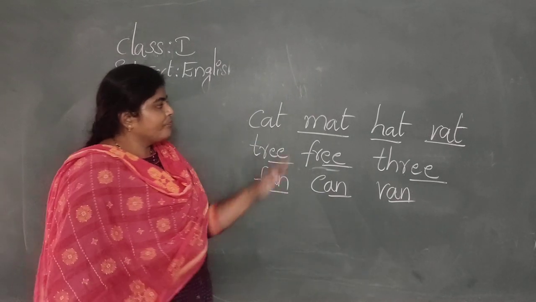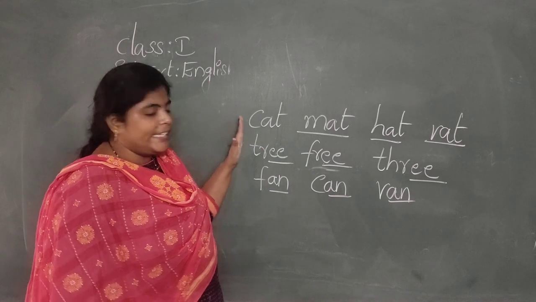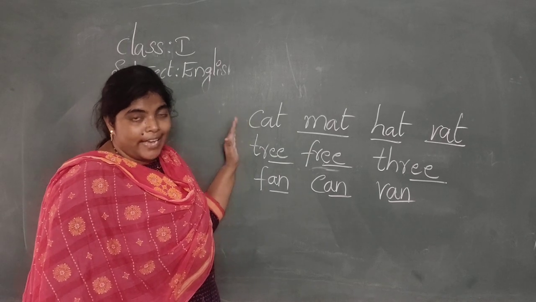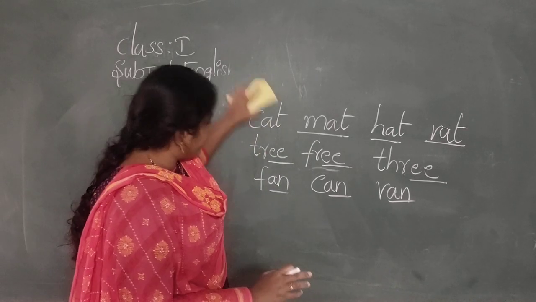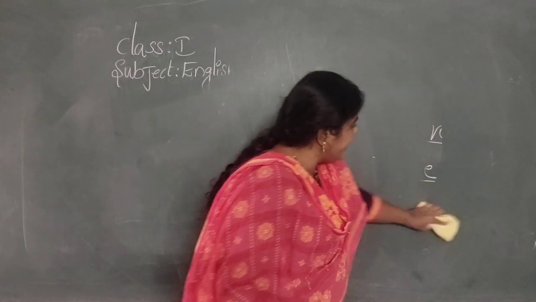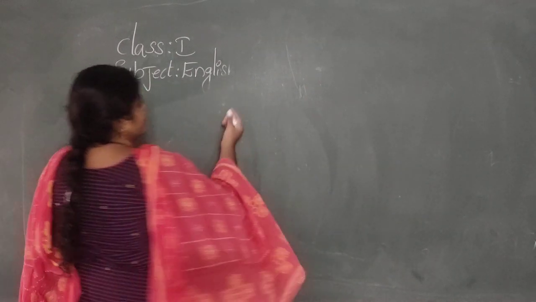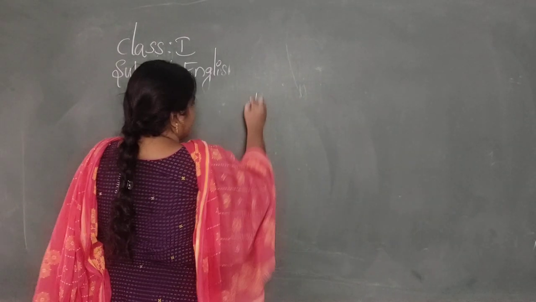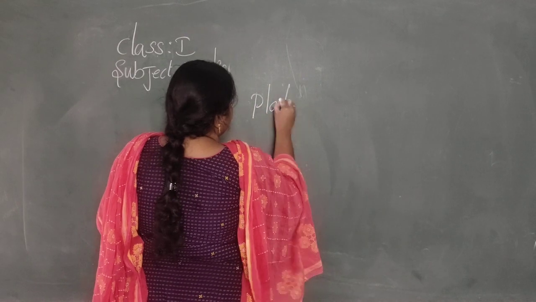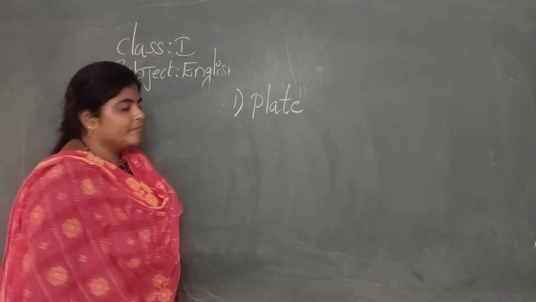I think you wrote this in your classwork book. I will give some exercise to you. You just note down in your classwork book and write the rhyming words to them. Okay? First one, plate.